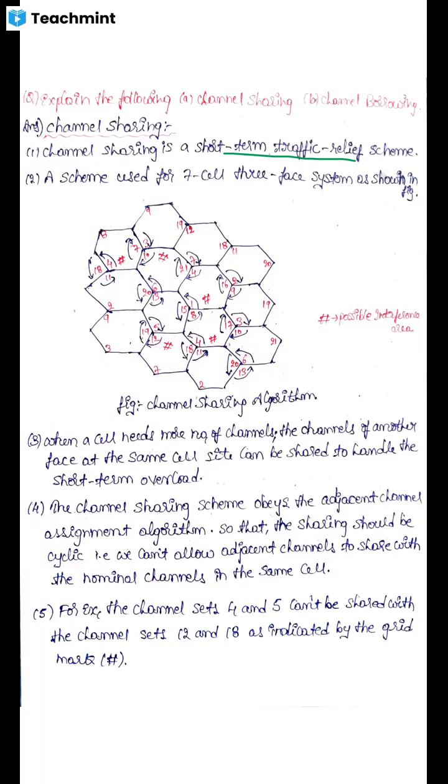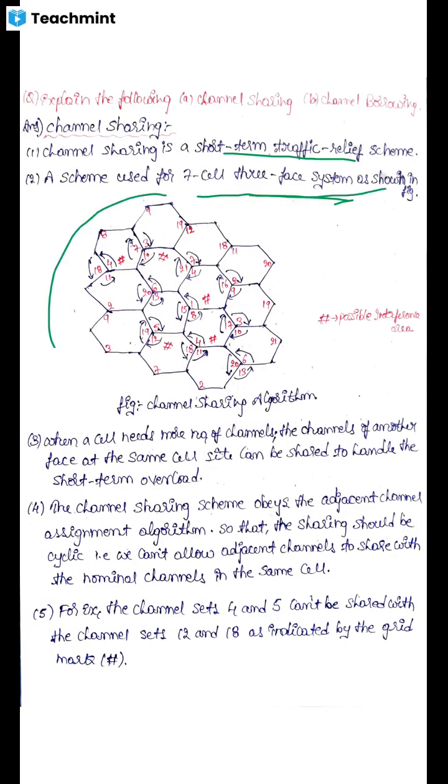The scheme used here is a 7-cell 3-phase system. For 3-phase, you can recall the concept of the 120 degree directional antennas; you will have 3-phase antennas. So the scheme used here is a 7-cell 3-phase system, as shown in the figure.